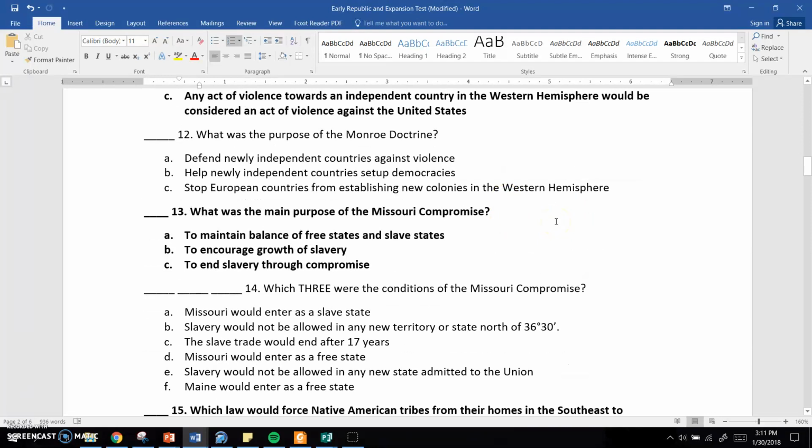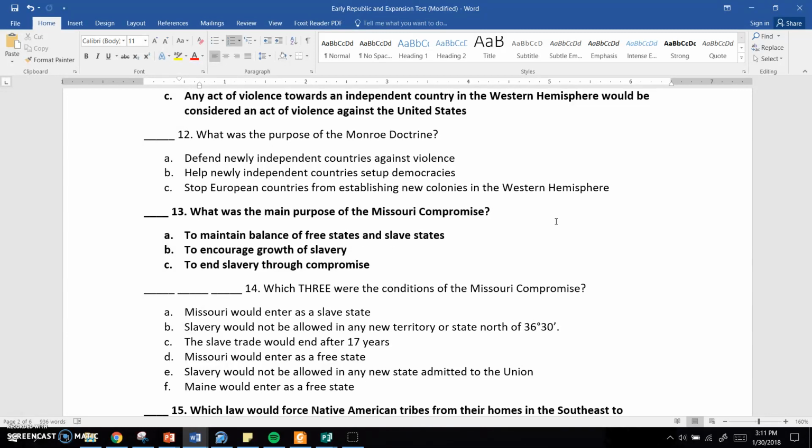What was the overall purpose of the Monroe Doctrine? This is number 12. A, to defend newly independent countries against violence. B, to help newly independent countries set up democracies or governments. Or C, stop European countries from establishing brand new colonies in the Western Hemisphere.